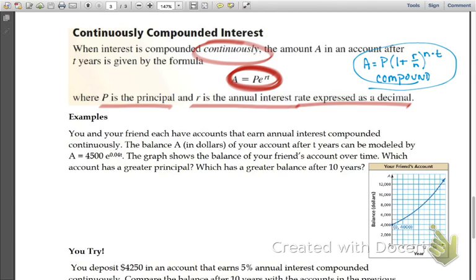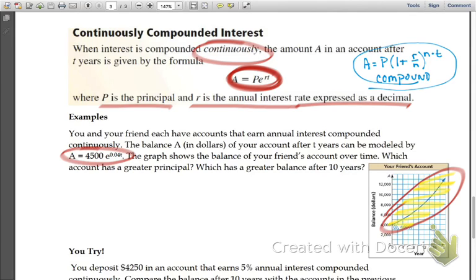Here is your account, and here is your friend's account. Your friend's account is over here in yellow. Yours is circled on the left in the formula. So the first question is, which one has the greatest principal? At year 0, who put in the most money?